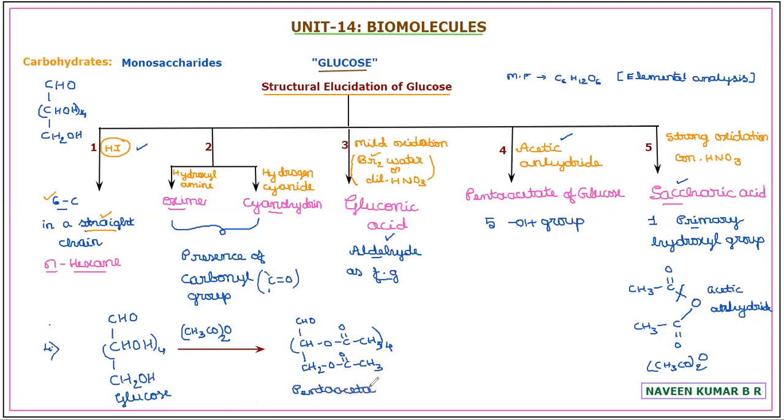Pentaacetate of glucose explains that there is a presence of 5 hydroxyl groups in the glucose. As a result of the presence of 5, 1 mole of glucose will utilize 5 moles of acetic anhydride in the formation of the pentaacetate derivative. So this will confirm there is a presence of 5 hydroxyl groups in a molecule of glucose.